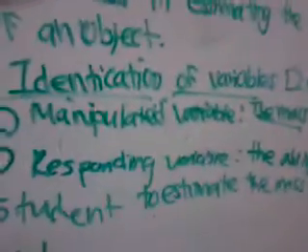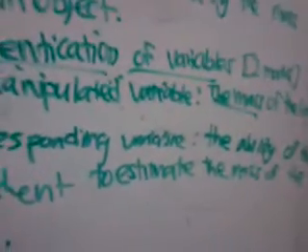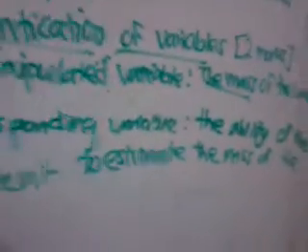Okay, the way to answer is like this. This time I have changed how to do the responding. Sometimes the responding variable is from your question, sometimes from your aim also. Sometimes it is from the question you have done before. So these are the ways. The responding variable is the ability of the student to estimate the mass of the load.